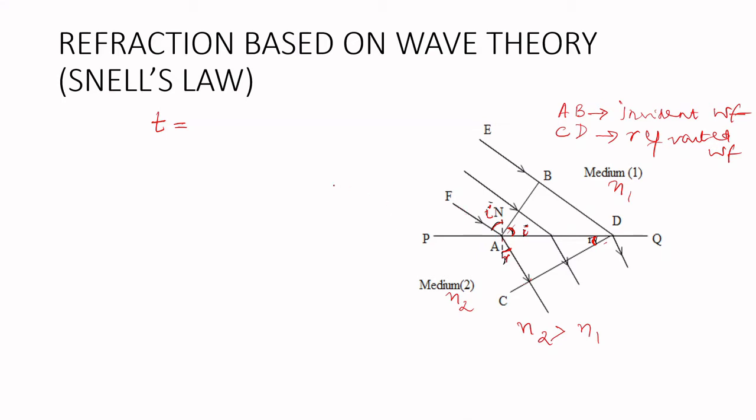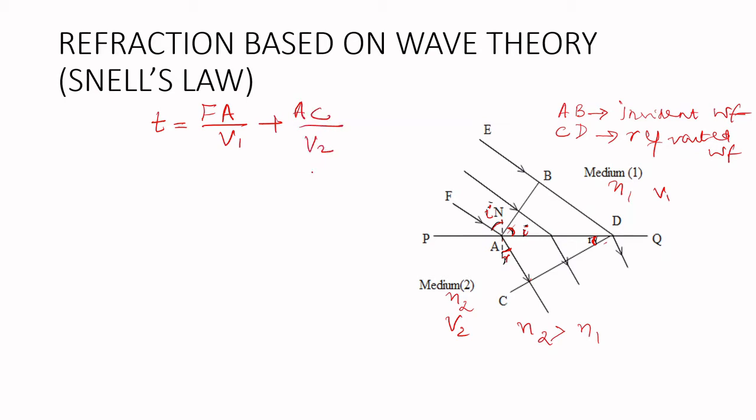Time is equal to distance divided by velocity. Let us imagine that in medium 1 the velocity of the wave is v1, and in medium 2 the velocity of the wave is v2. So time is equal to FA, the distance, divided by v1, plus AC divided by v2.